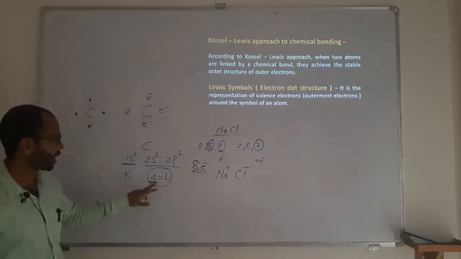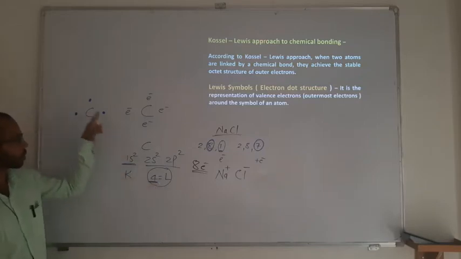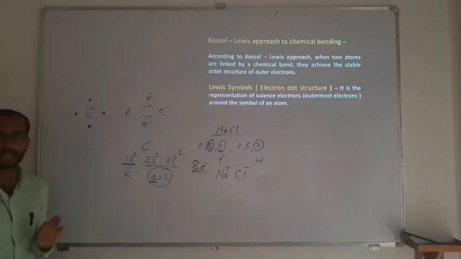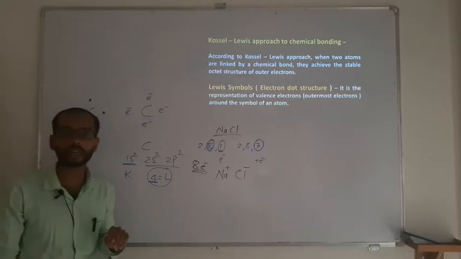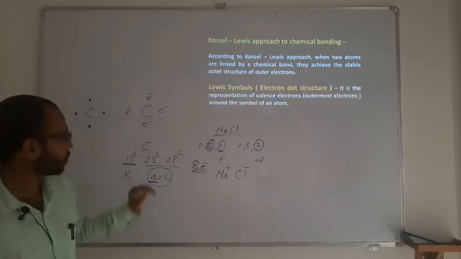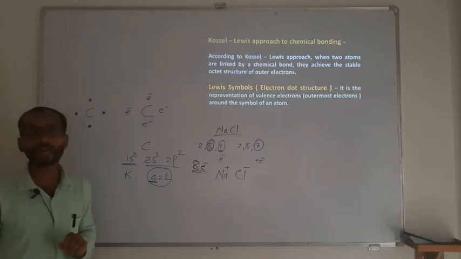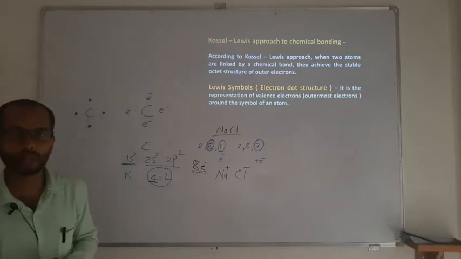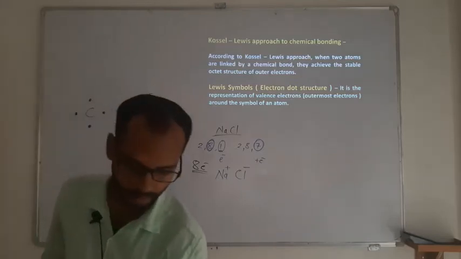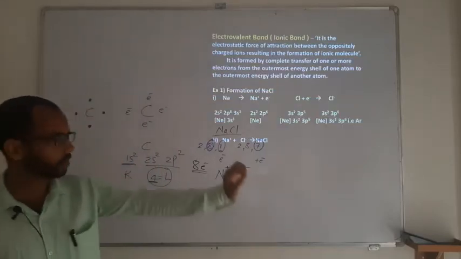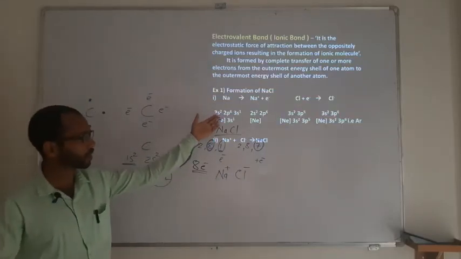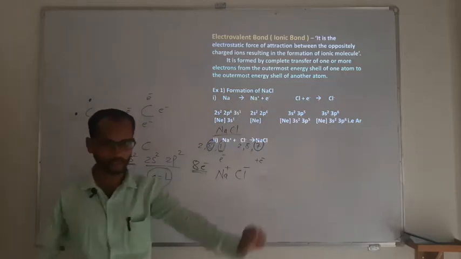So how many valence electrons are there? Those valence electrons will be represented as dots, hence it is called the Lewis dot structure. By that Lewis dot structure you will come to know how many valence electrons are actually available with the respective element. So this is all regarding how bonding will take place in NaCl and so on.